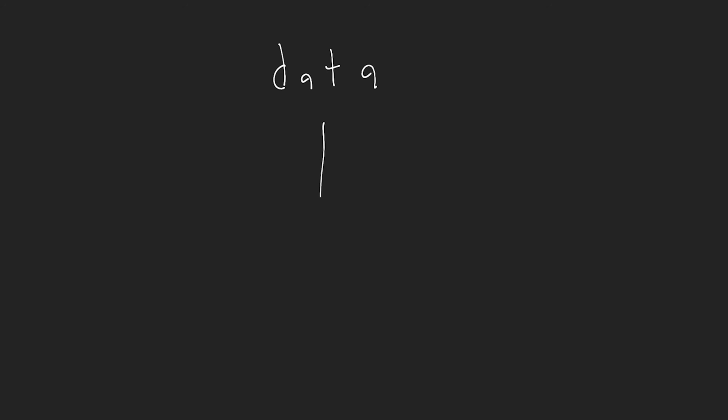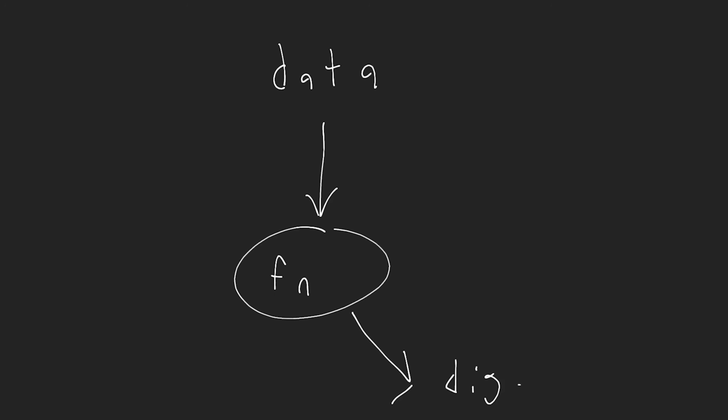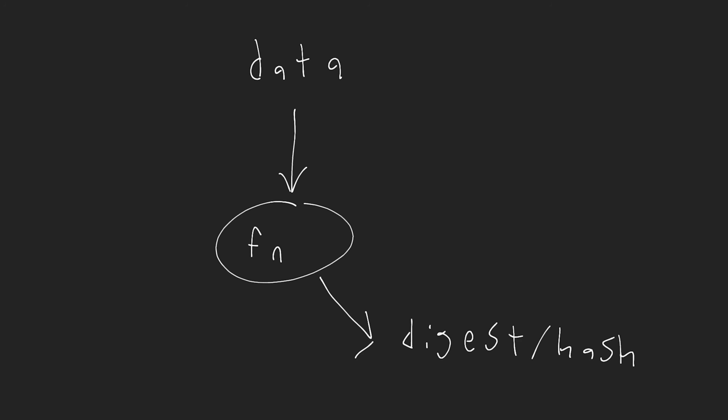It's taking some data, passing it to some kind of function, and then getting some kind of unique output, which we refer to as the digest or the hash. Now, what this allows us to do at a very high level is take maybe a very large piece of data or a small piece of data, doesn't matter what it is, pass it to some function and get some kind of uniform output that represents that data uniquely.